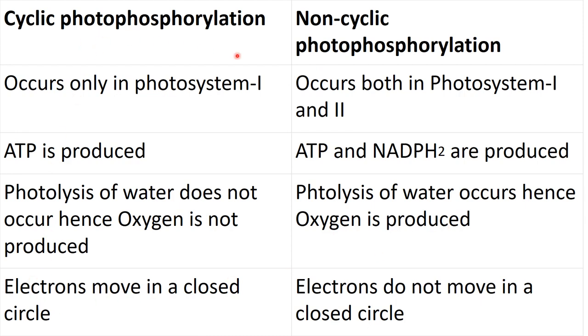In case of cyclic photophosphorylation, electrons move in a closed circle, while in non-cyclic photophosphorylation, electrons do not move in a closed circle. Electrons excited from photosystem 2 never come back to photosystem 2. So this is non-cyclic.